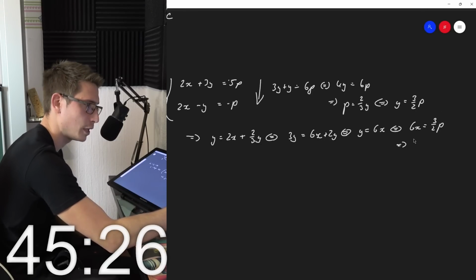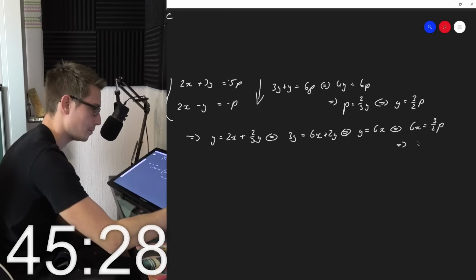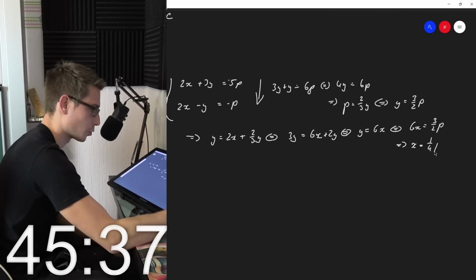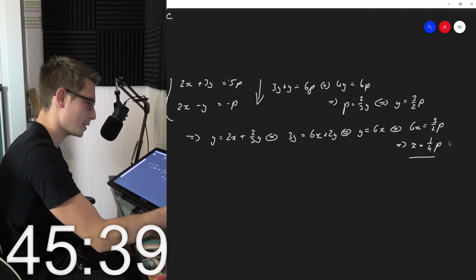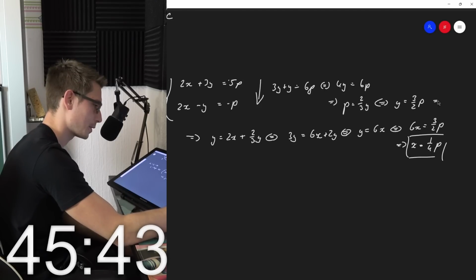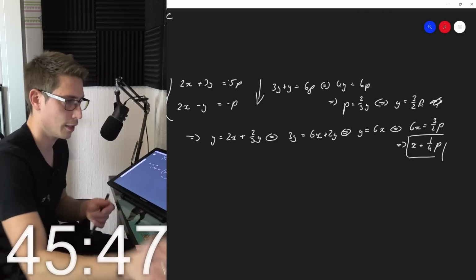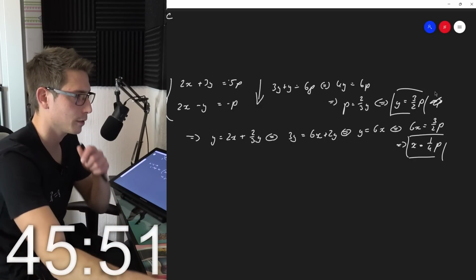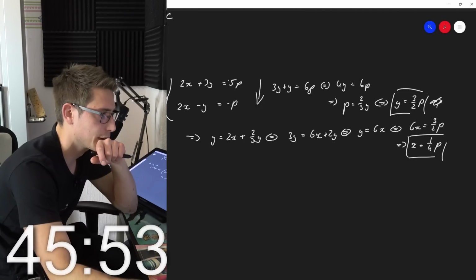We have to give answers in terms of p, so dividing by 6, x is equal to 1/4 p, and y is 3/2 p. This is the one up here. Okay, and p is a constant. Gotcha.